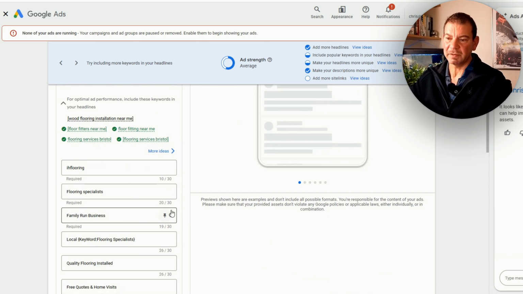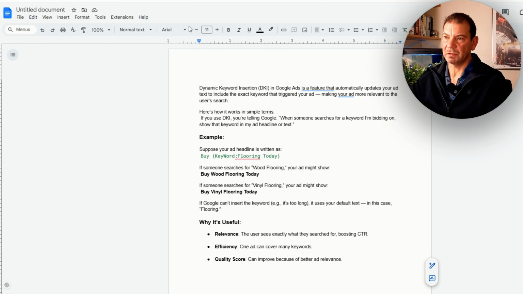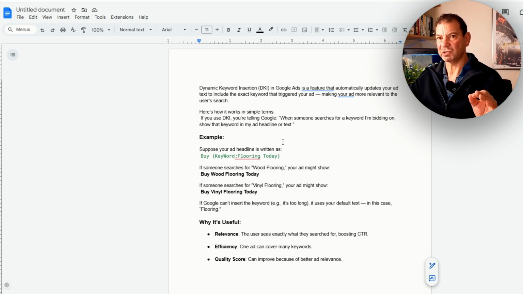Now we've got something here called dynamic keyword insertion. I want to show you a document that I've created. Dynamic keyword insertion is a feature that automatically updates your ad text to include the exact search term that triggered your ad, making your ad more relevant. It's a bit of a hack, a bit of a shortcut, but it's so powerful that by adding dynamic keyword insertion, you will match what somebody's searching for to give you more relevance.